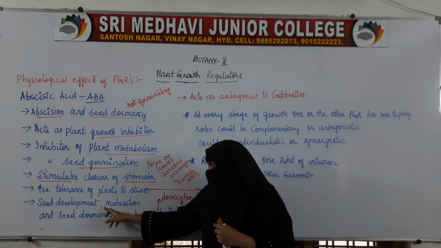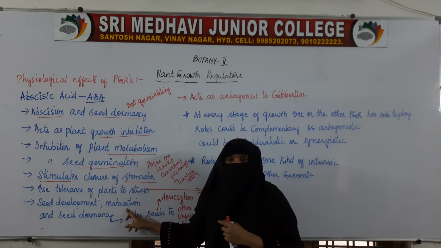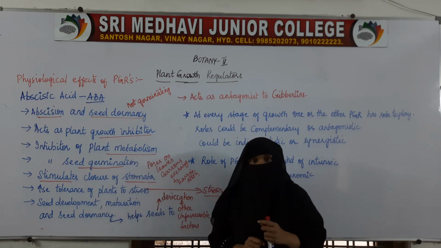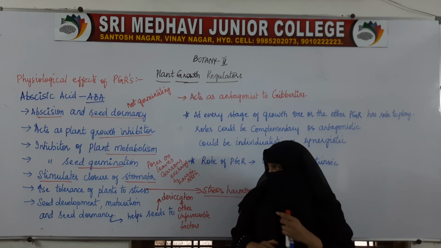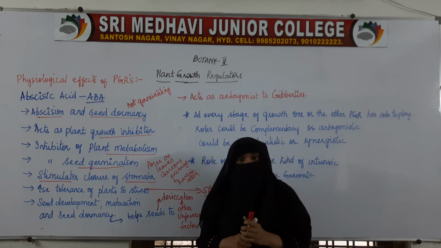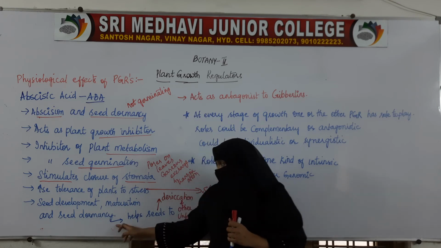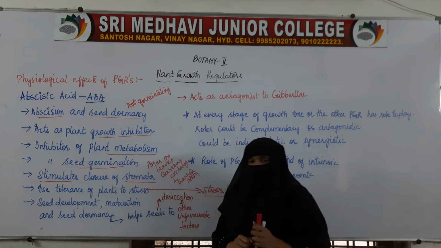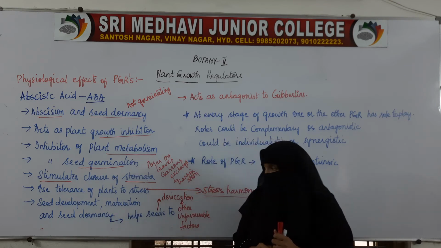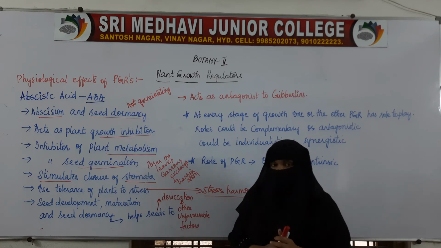And if the conditions are unfavorable, it will cause seed dormancy.